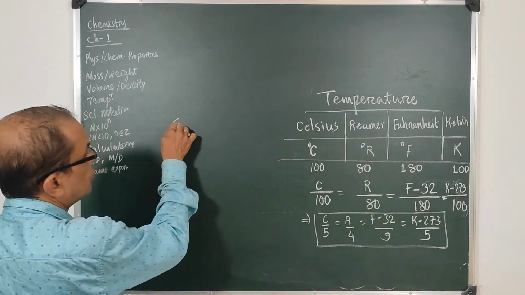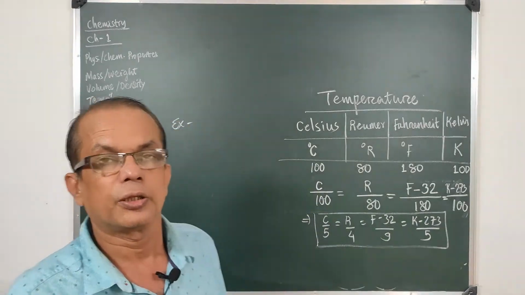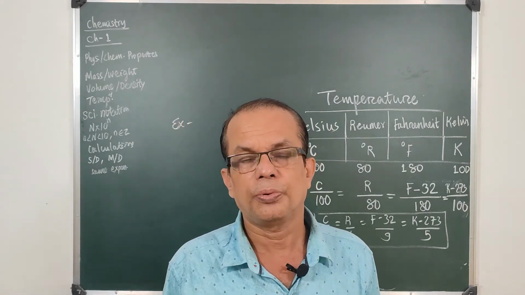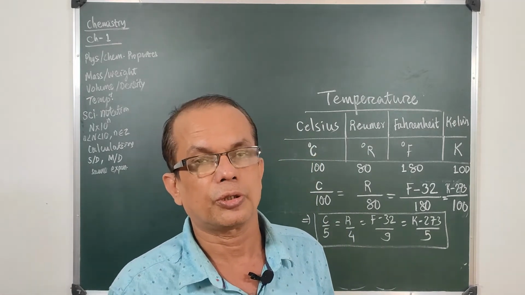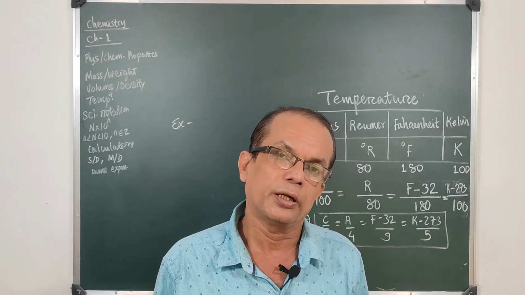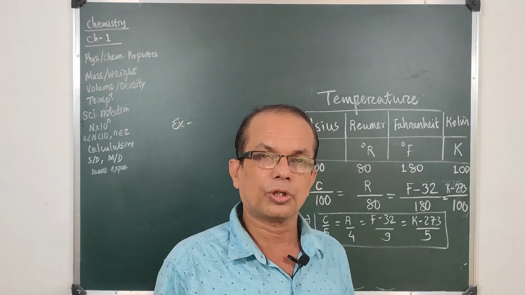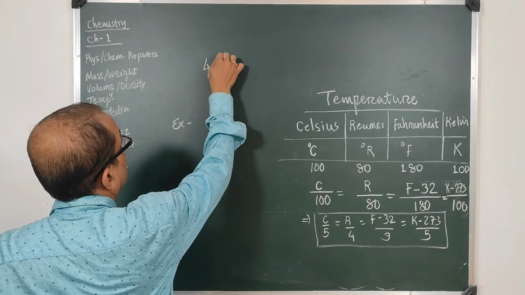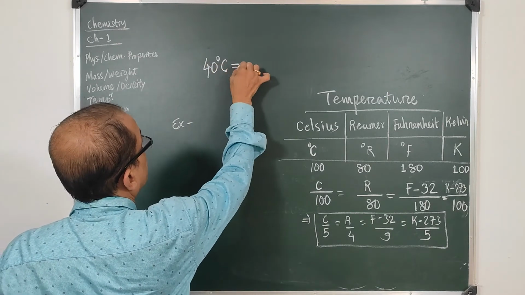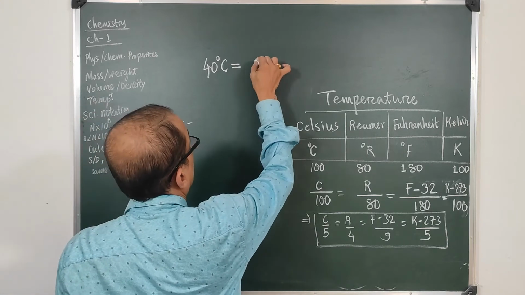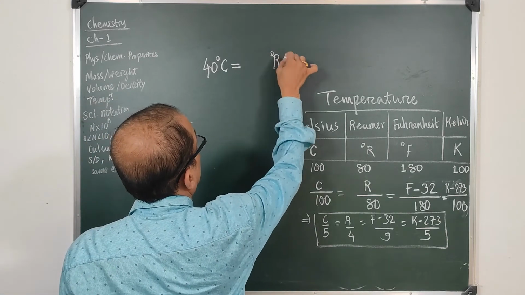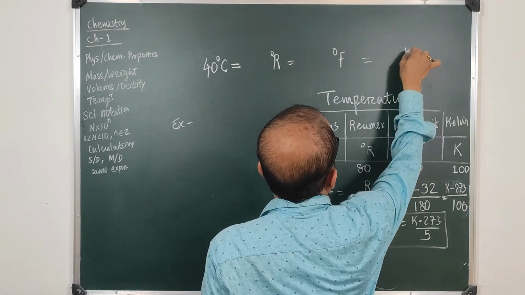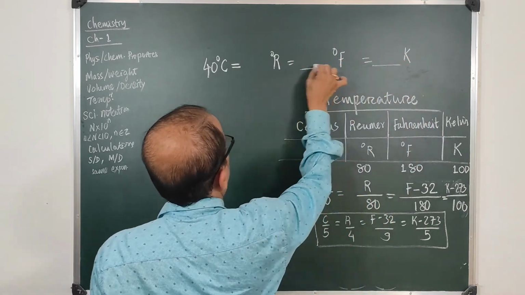What is an example? Suppose you are asked how much the temperature will be in the other scales if the temperature of a person is 40 degree centigrade. That means you have to convert 40 degrees C is equal to dash R is equal to dash degree F is equal to dash K. How to answer this question?